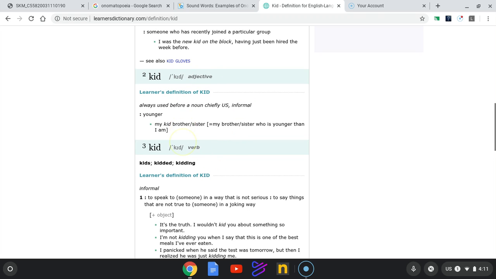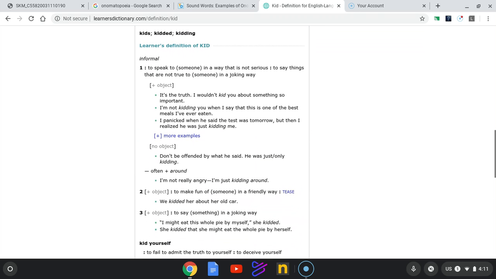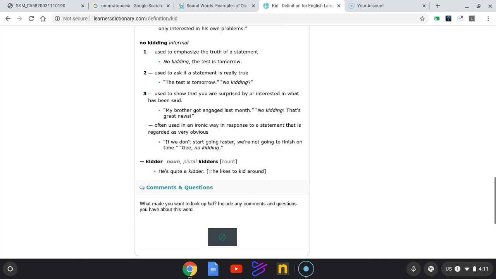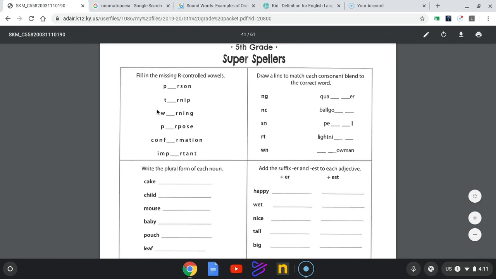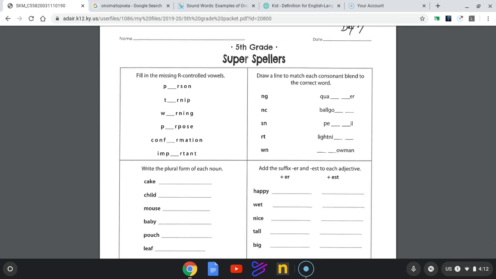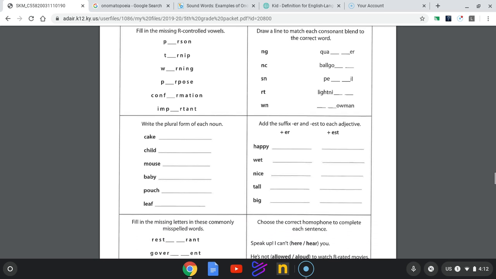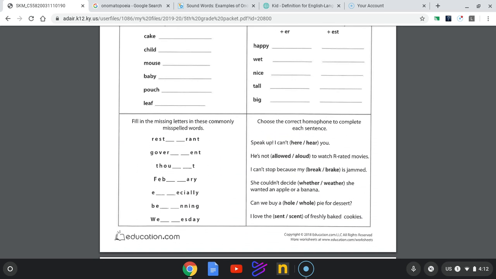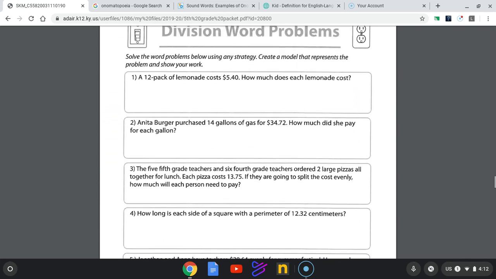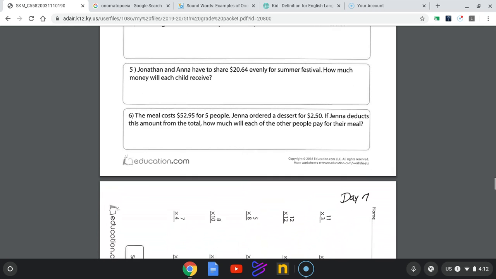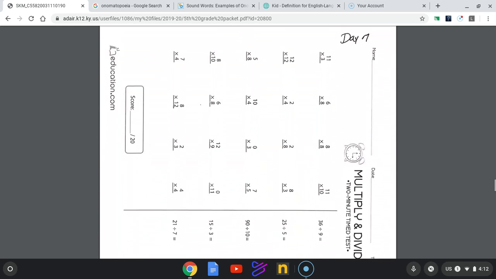like your little brother. But also, this dictionary would show, if you go all the way to the bottom, the plural form of that word, which would really help you on this page and one of the pages we're going to talk about in a second. So take this opportunity, if you need some help on this page, to maybe look at a real dictionary if you have one handy. If not, an online dictionary if you can. Okay, there's one of those math pages that I'm sure Ms. Humphries will be able to answer questions on. So I'm going to keep going forward.